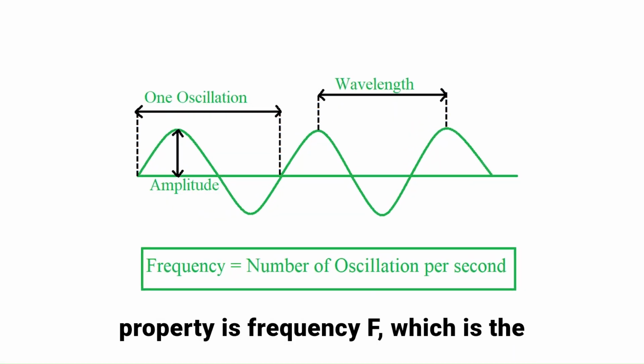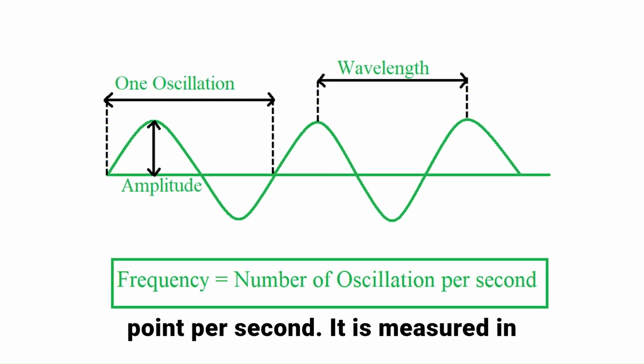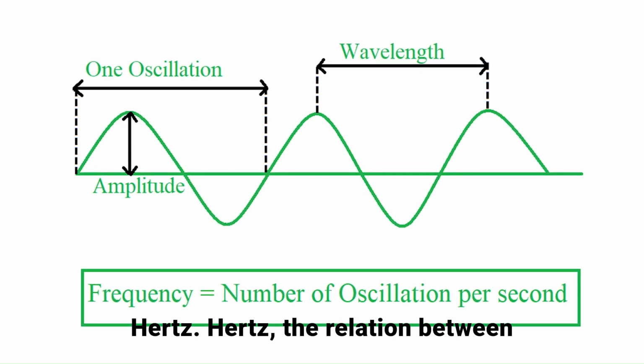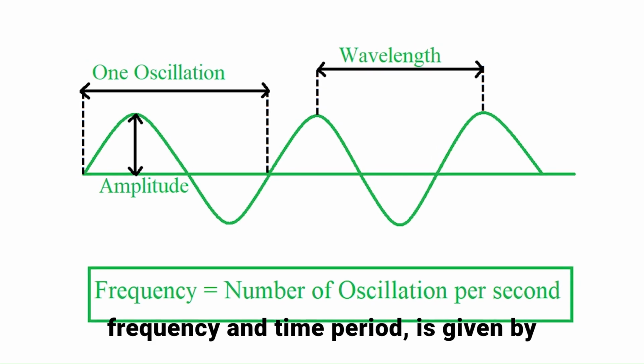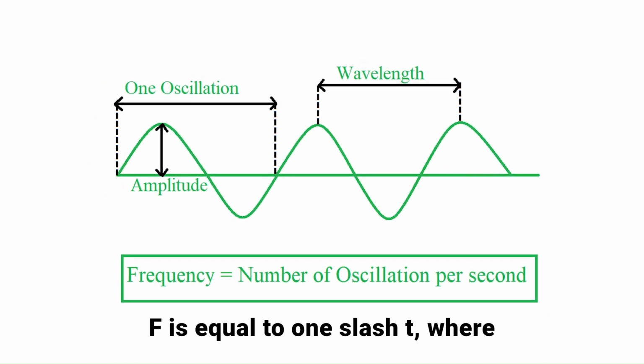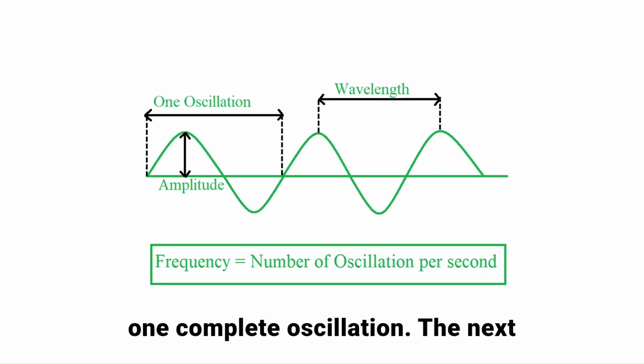The second property is frequency, f, which is the number of wave cycles passing through a point per second. It is measured in hertz. The relation between frequency and time period is given by f is equal to 1/T, where T is the time period, the time taken for one complete oscillation.